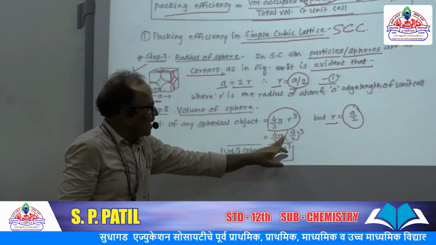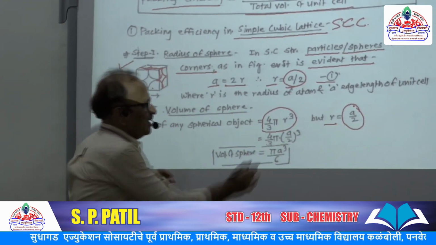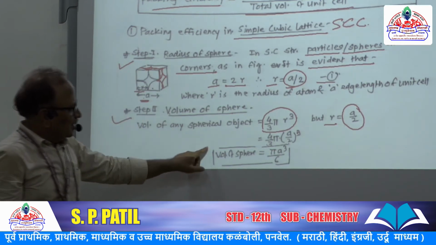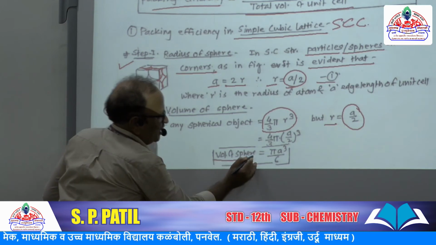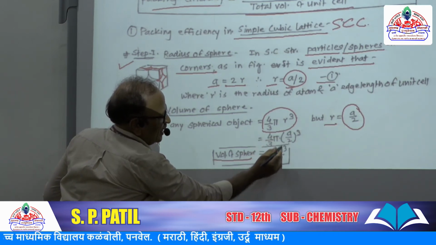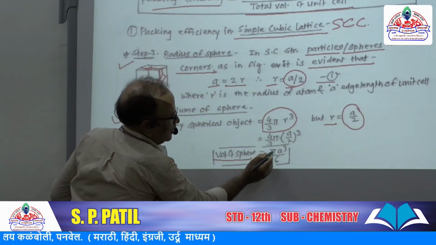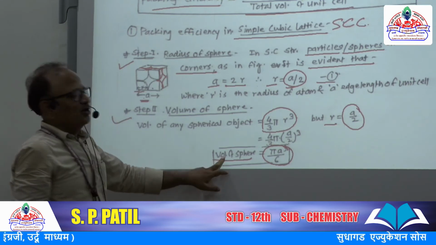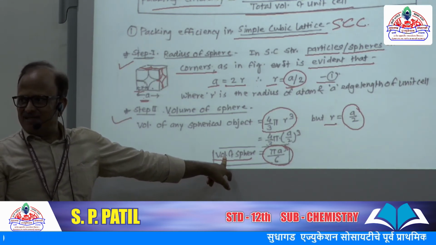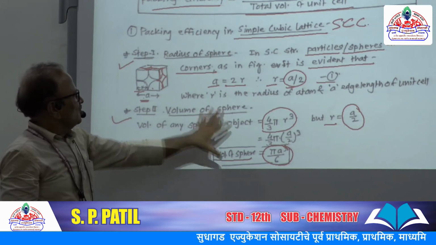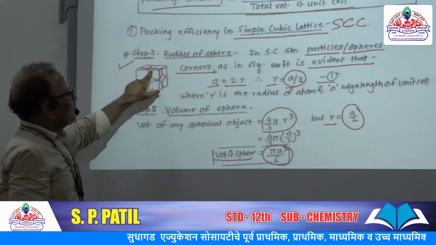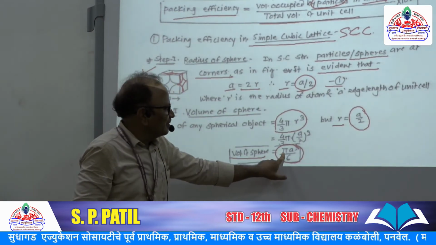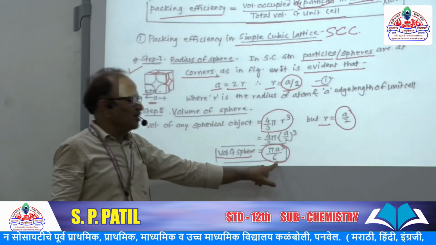So 4 by 3 pi into a by 2 raised to 3. Is it right? So the volume of sphere, simplifying, is 4 pi a cube divided by 24, which is pi a cube by 6. So this is the volume of the sphere. In this unit cell, whatever the number of spheres may be, each sphere has a volume given by the formula pi a cube upon 6.